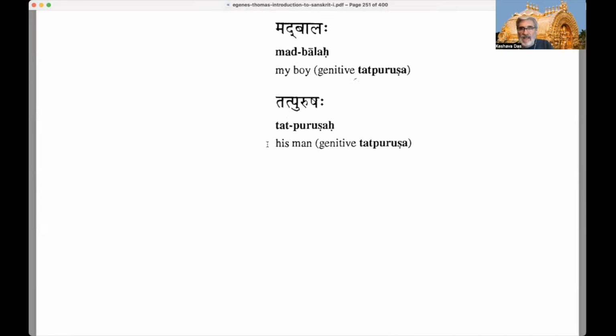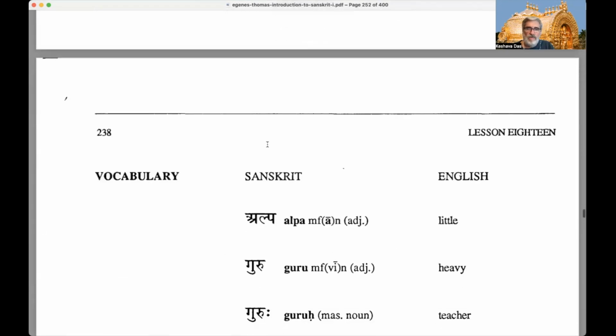Now, the word tatpurusha itself, which is the terminology for all these tatpurusha compounds, is itself a genitive tatpurusha. So, his man, right? It's not tat purusha. If we break it apart, it becomes tasya purushah, genitive singular tasya, nominative singular purushah. It becomes a genitive tatpurusha. Okay.